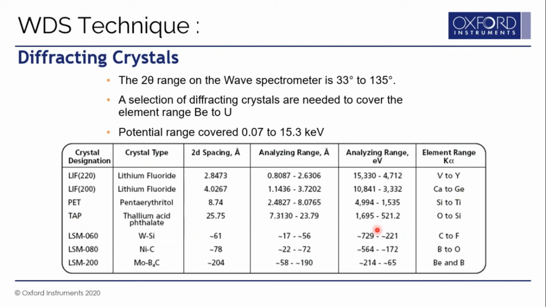TAP crystal is used to analyze oxygen to silicon, and LSM-80 is used to analyze boron to oxygen. Now these LIF, PET and TAP are naturally occurring crystals, whereas LSM crystals are synthetic crystals. If you want to extend the range, you can add a fifth crystal like LSM-200, which allows you to measure even beryllium. So the analysis or detection range of EDS and WDS is almost the same. There is no change in the element detection range of EDS and WDS. Both can nicely analyze from beryllium to much higher than uranium.